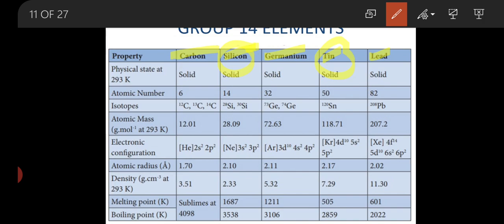Why is it not given a different symbol? Because of the similar property of elements and the naming system. Tin is explained as Sn. And finally, lead, which is used in pencils, or also for electrolysis purposes, is Pb. So Pb, Sn, Ge, Si and C.